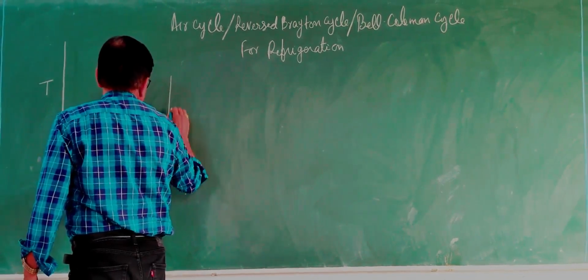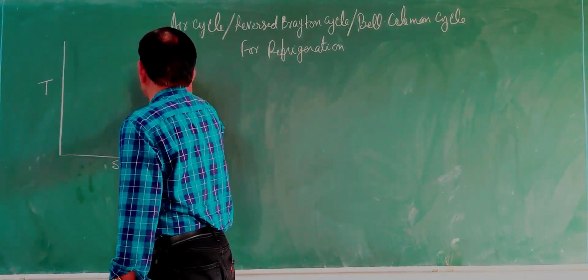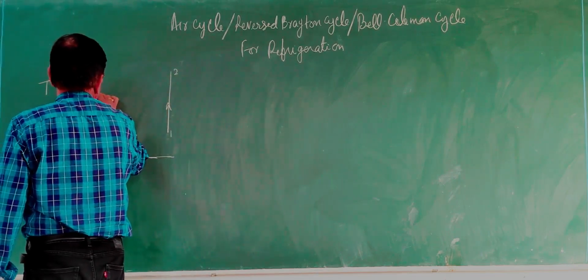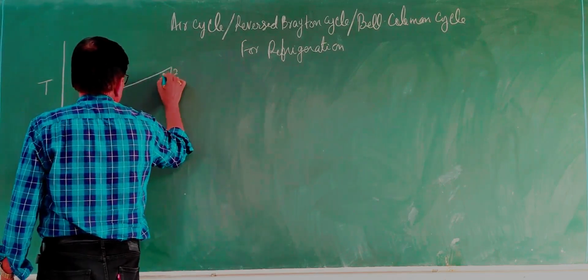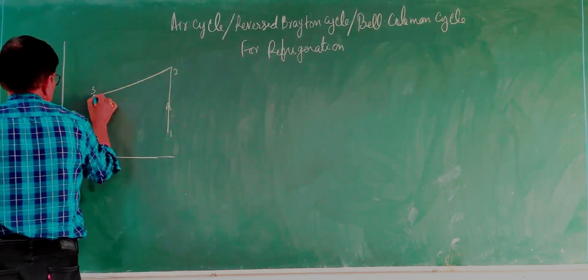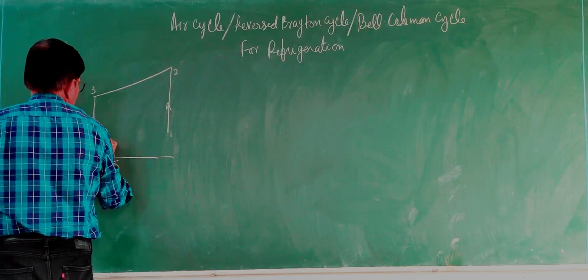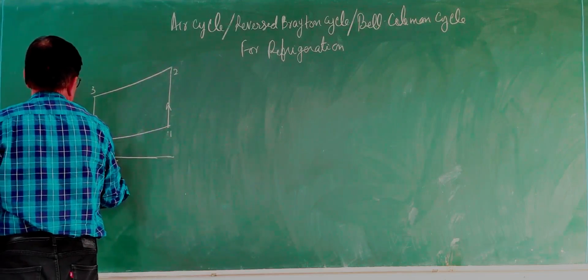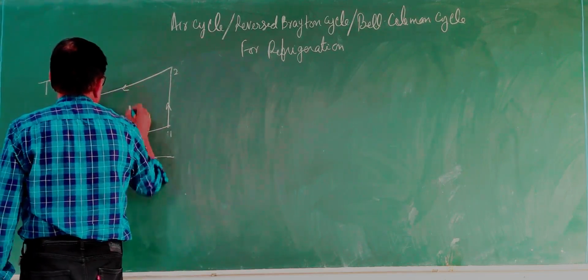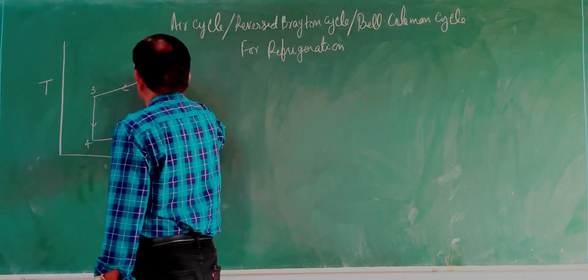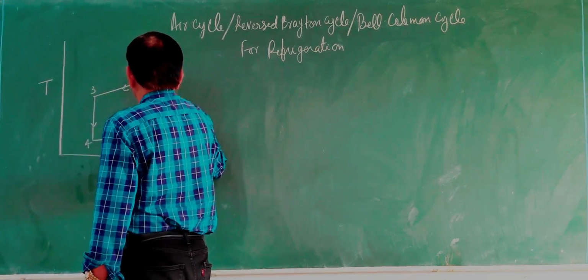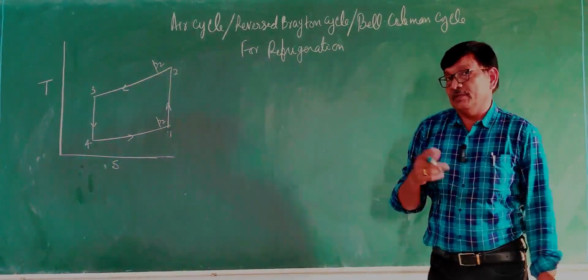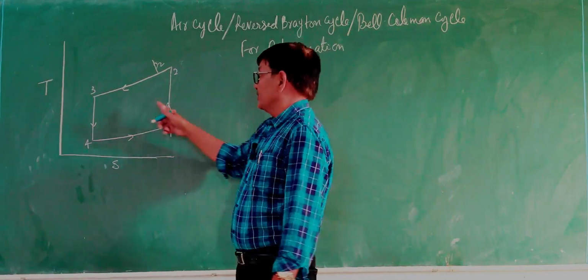First is 1-2, a reversible adiabatic, meaning isentropic, process. Then 2-3, then 3-4 and then 4-1, between pressures P2 and P1. So here you can see process 1-2 is a reversible compression process, a reversible adiabatic compression process.